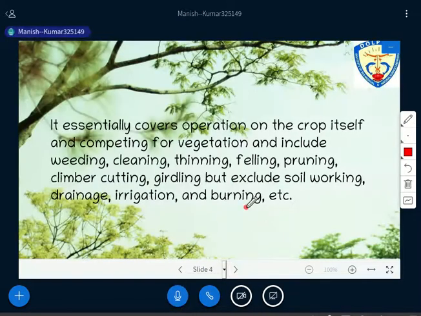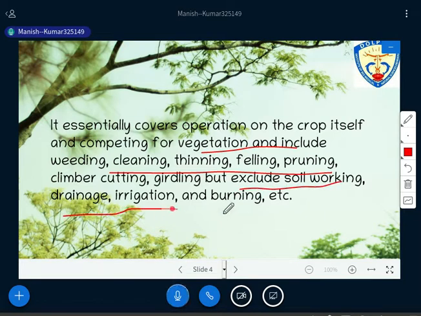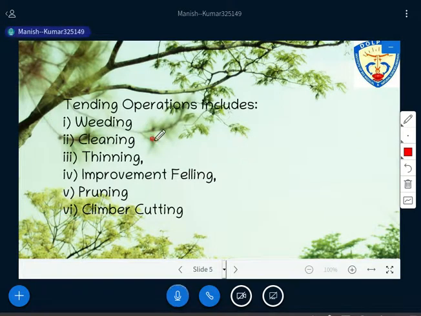Now, I have already explained that tending is essential: it covers operations on the crop itself and competing vegetation, including weeding, cleaning, thinning, felling, pruning, but not including soil working, drainage, irrigation, burning, etc. So what kinds of tending operations need to be carried out? There are six listed: weeding, cleaning, thinning, improvement felling, pruning, and climber cutting. One by one I would like to explain everything here.